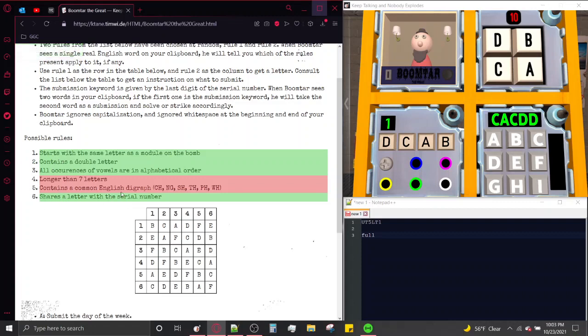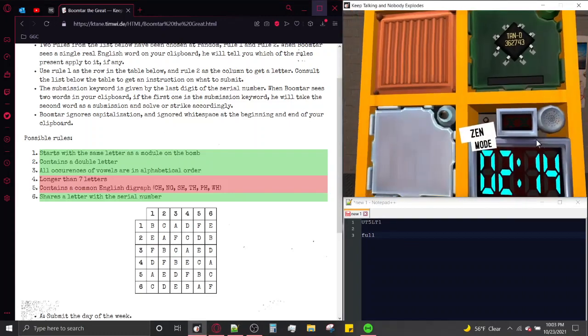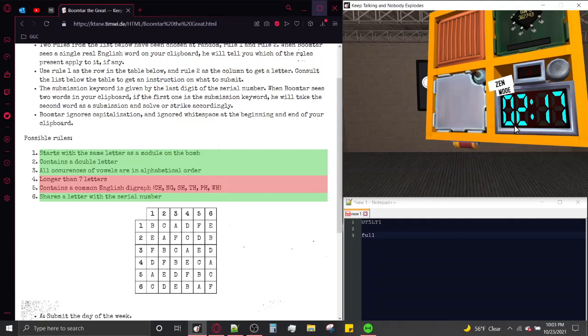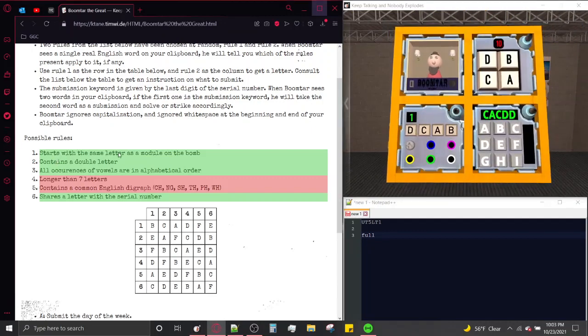So, 1, 2, 3, and 6 all can be the Rule 2, because he said Rule 2 applied when we queried fool. So, let's look at the modules we have here. We have Braille. Okay. So, let's think of a word that starts with B that doesn't follow any of the other rules. Let's try the word banana. There is no double letter, but unfortunately all of the vowels are in alphabetical order, so we can't use this. Let's try built. No double letter. Unfortunately, it does have a letter in common with the serial number, so we can't use it.